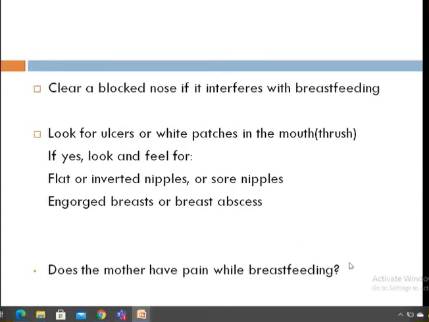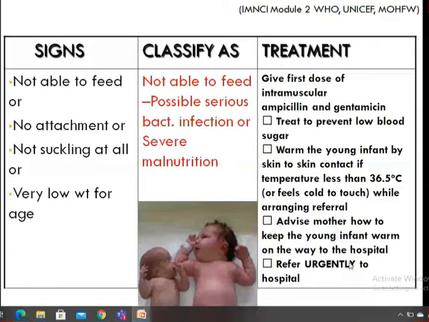After asking all these questions, now you have to classify the illness. If the child is not able to feed, or has no attachment, or is not suckling at all, or has very low weight for age, then you have to classify the baby as not able to feed. Maybe the child is having possible serious bacterial infection or severe malnutrition. Here in IMCI you will find more than two illnesses combined as one classification. See here: not able to feed, possible serious bacterial infection, or severe malnutrition. Accordingly, for the group of the problem, we provide treatment.